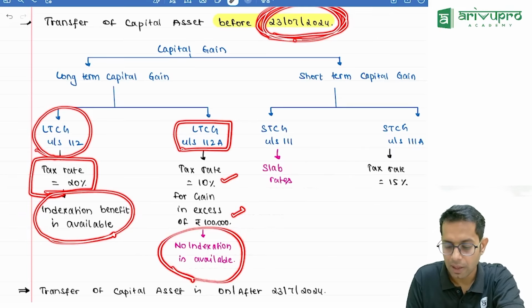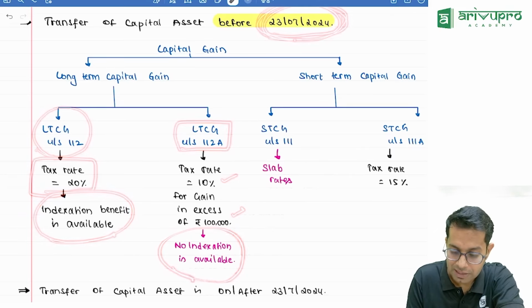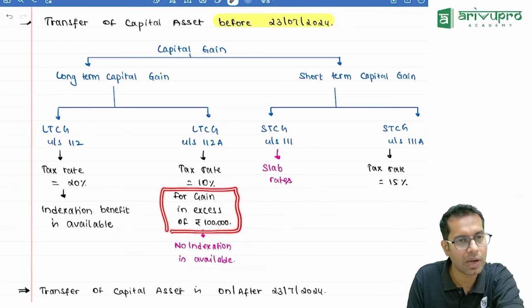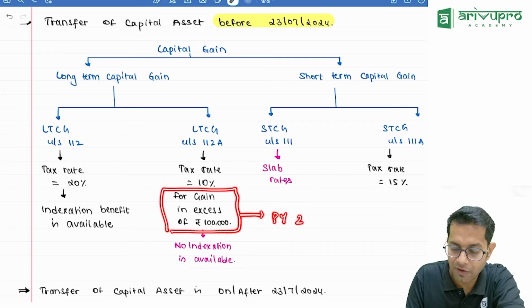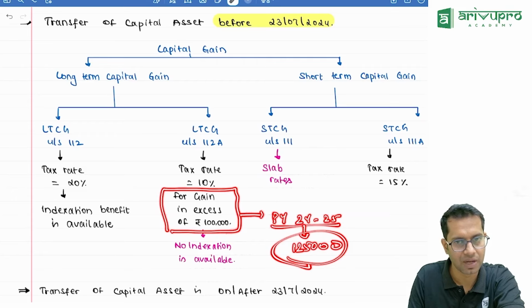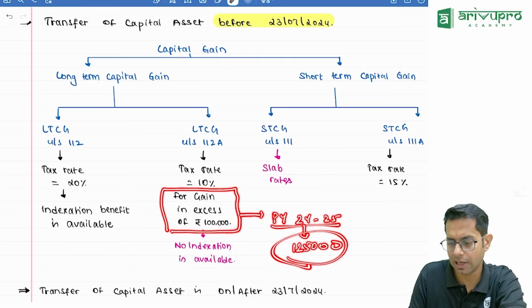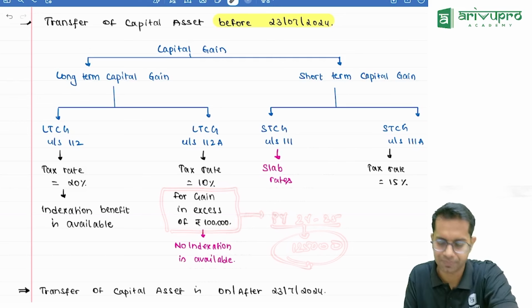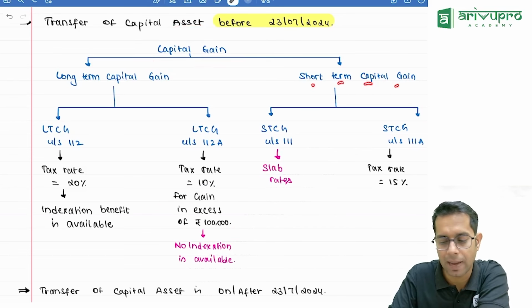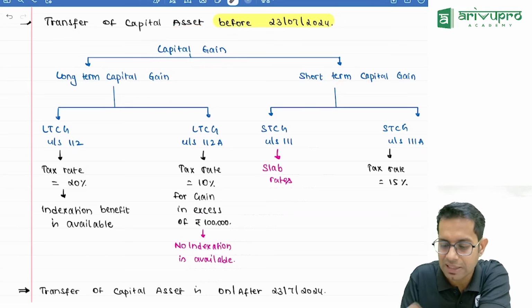Now please note, though we say for gain in excess of 1 lakh only you will have to pay the taxes, but because this will fall in the previous year 24-25, I will take the limit of 1,25,000. Why, sir? I'll tell this point. Okay, remember this point. I'll come back to this point. Anyways, I'll talk about the capital gain for short-term capital gain. Tax rate. What is the tax rate?